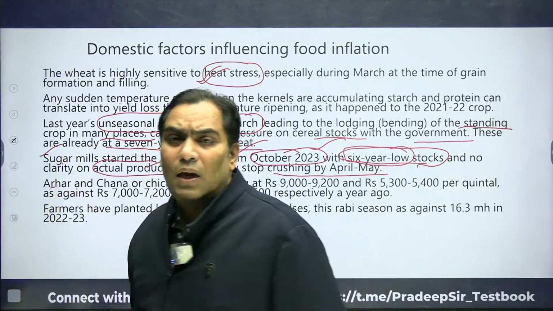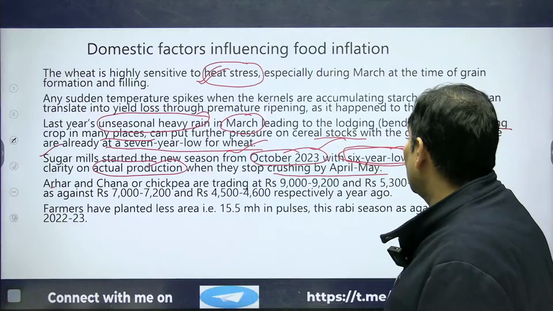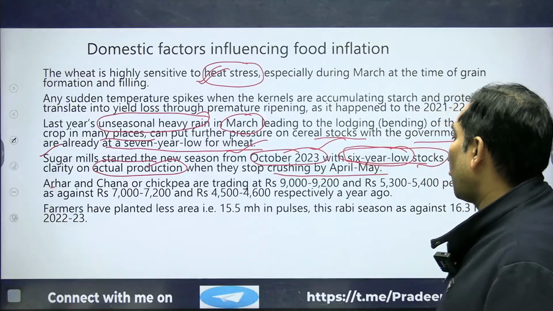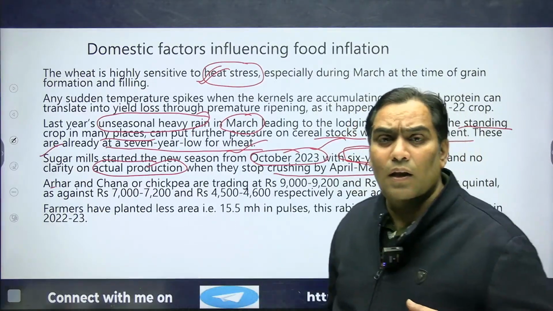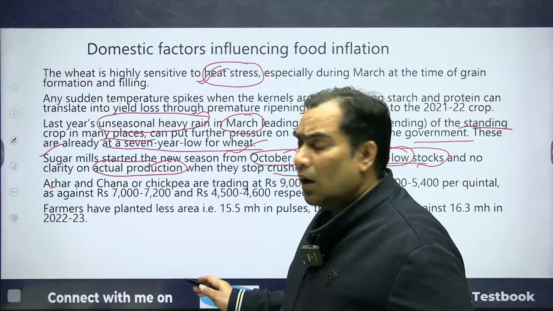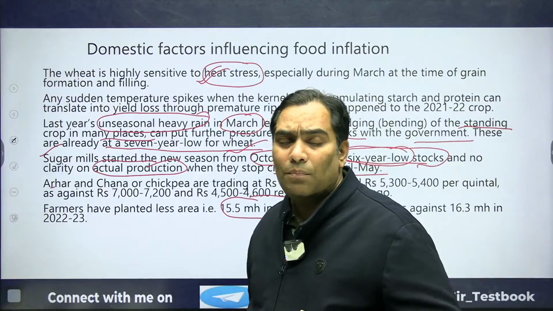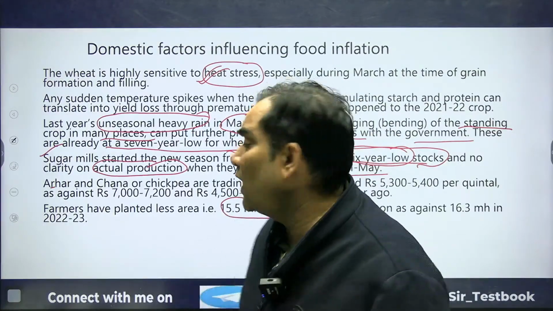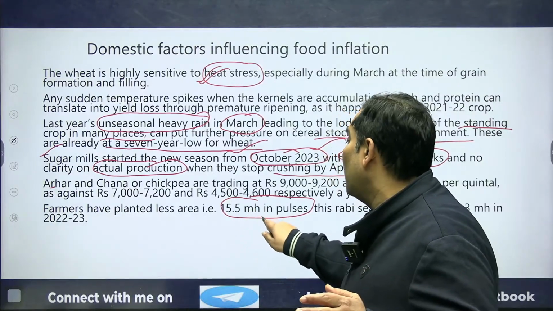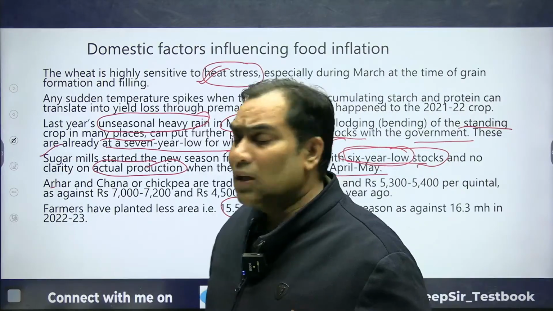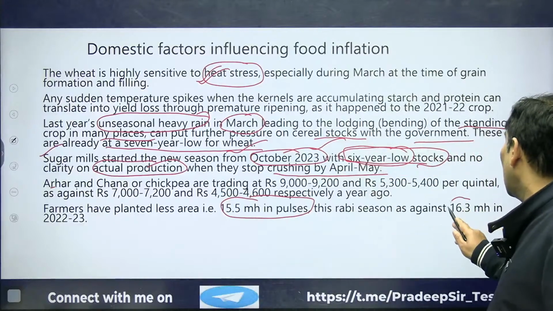When we talk about pulses, the prices of pulses have increased. Be very clear that the net cultivated area for pulses has reduced. This year it is only 15.5 million hectare, but earlier it was 16.3 million hectare.